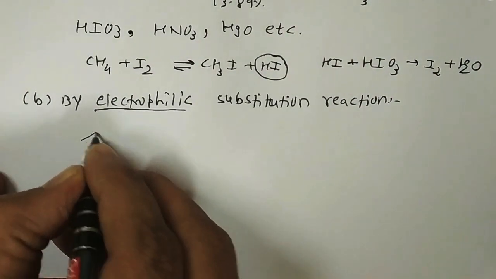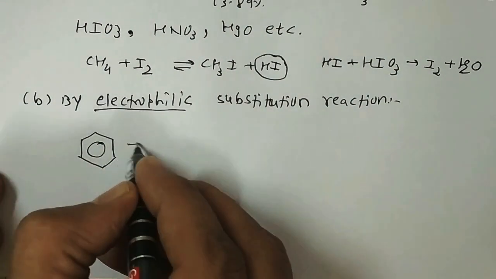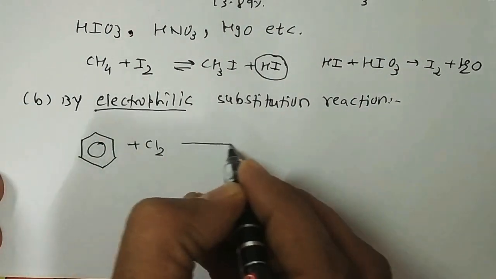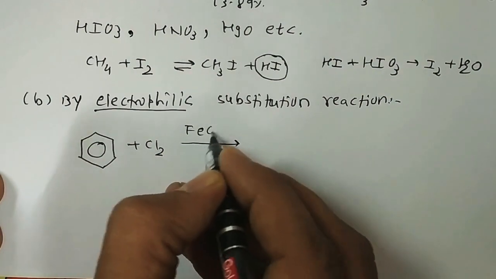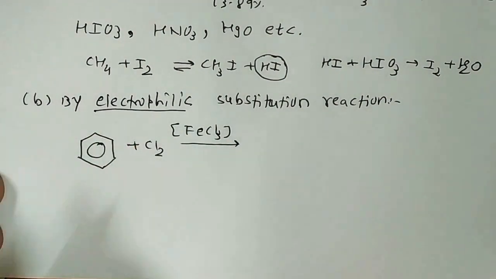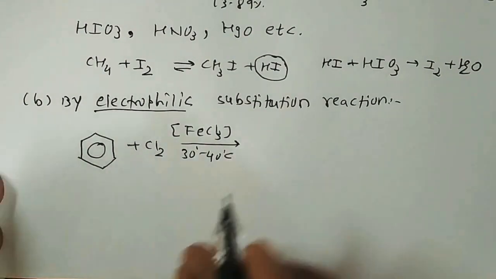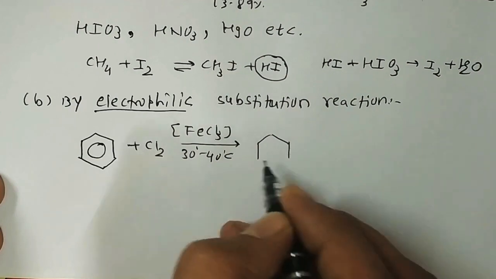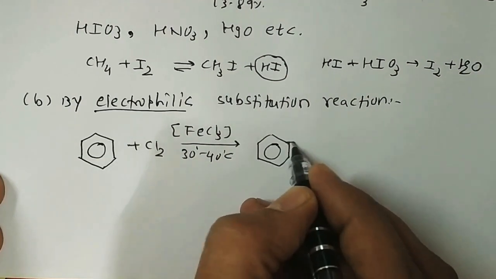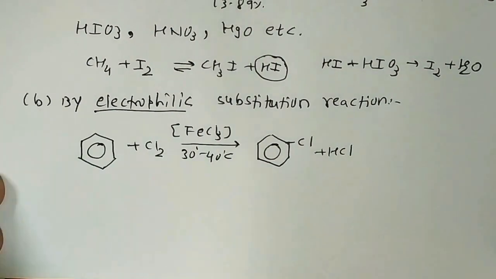For example, if I have an arene compound like benzene, when this benzene is chlorinated in the presence of Lewis acid catalyst FeCl3, it is a chlorination of benzene, an electrophilic substitution reaction performed at about 30 to 40 degrees centigrade. The product is chlorobenzene, and hydrochloric acid is released.